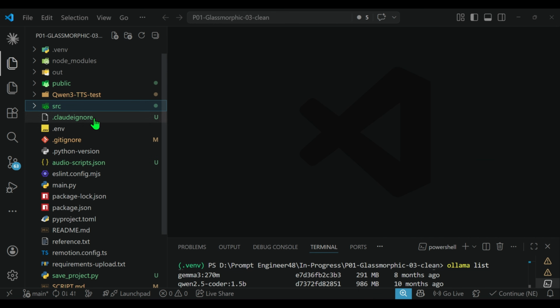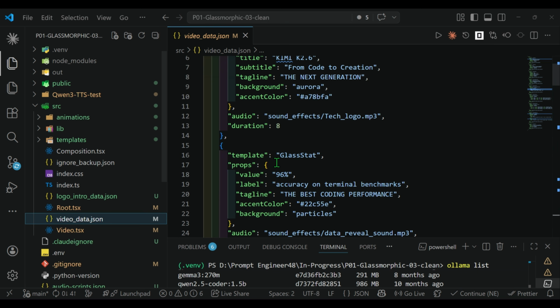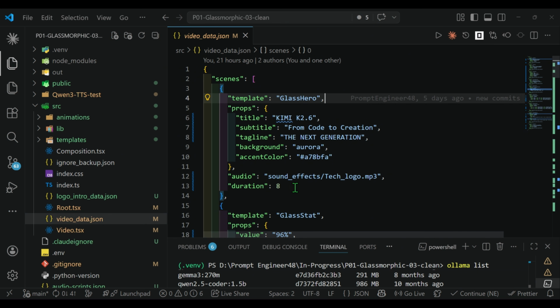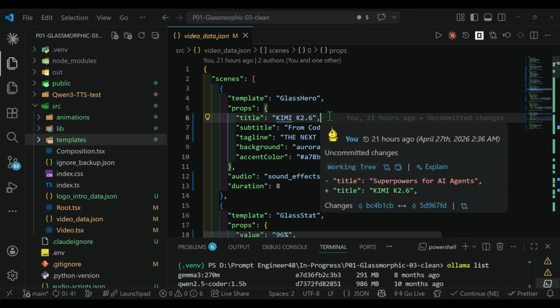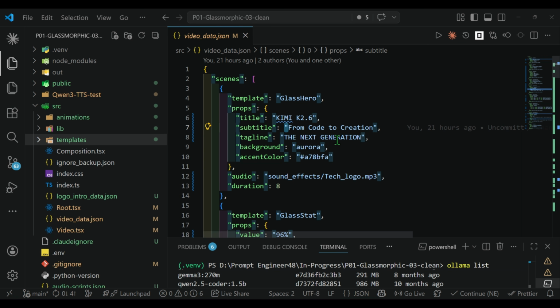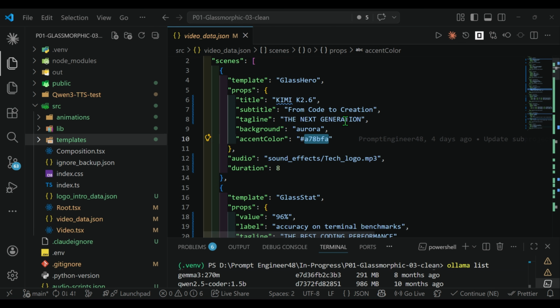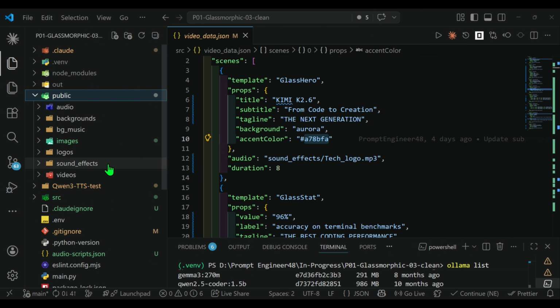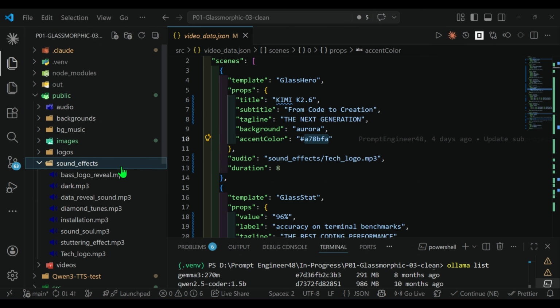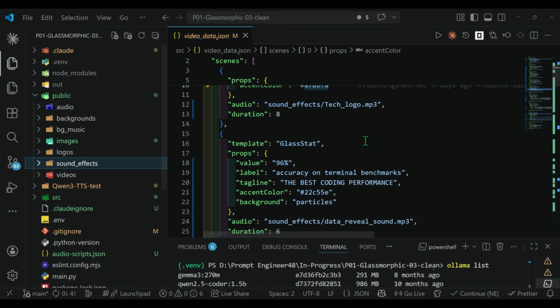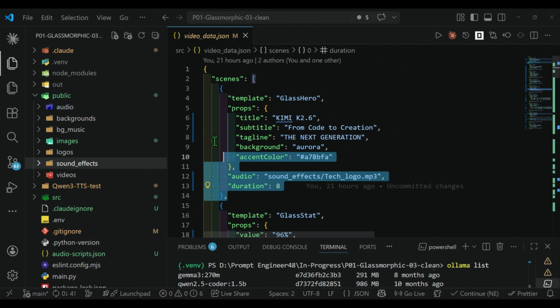That file sits somewhere inside source video data.json. So you can see that it started writing in this particular format. The template is a class hero, which comes from these predefined templates. This is chosen by my LLM: the title, the subtitle, the tagline, the background selection, the accent color. Everything is chosen by my local LLM in real time. And then for audio effects, it found out that I have kept the sound effects somewhere here in the public folders. So it was able to use this tech logo sound effect as well, for a duration of 8 seconds for the first scene.